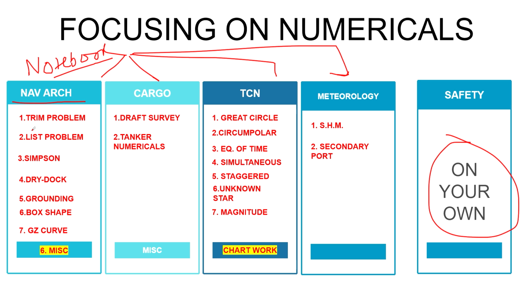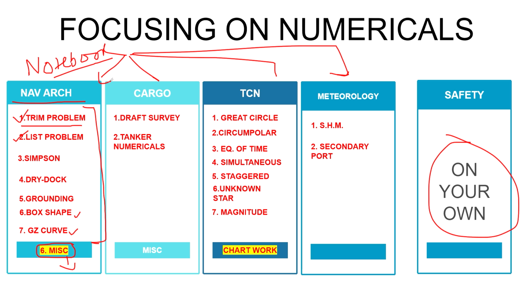So for naval architecture, on the first page you write all this. Maybe 2-3 weeks have passed and you are already on my video, so you have already come over the trim problem and the list problem. Write all these items on the first page, as the syllabus for your numericals: trim problem, list problem, Simpson, dry dock, grounding, box shape and GZ curve. There is also miscellaneous. It is not actually miscellaneous, but sometimes a trim problem comes not by calculation but from the Hinship particulars with the trim table, so that comes under miscellaneous. It is very unfortunate if that type of question comes in your time.